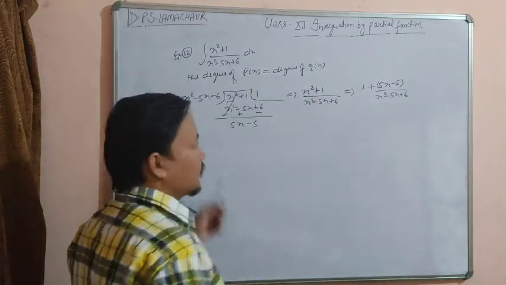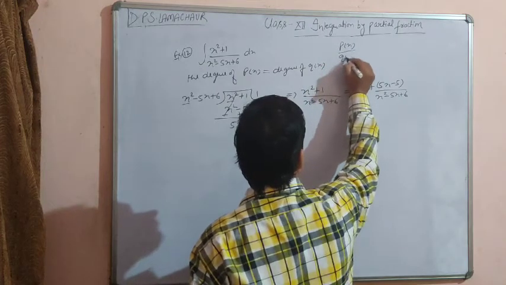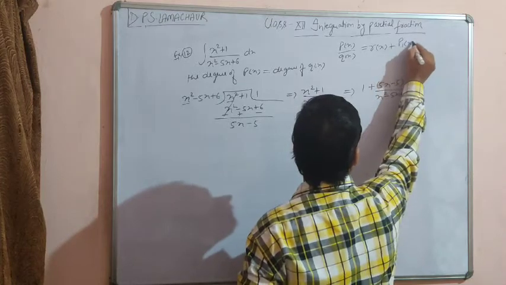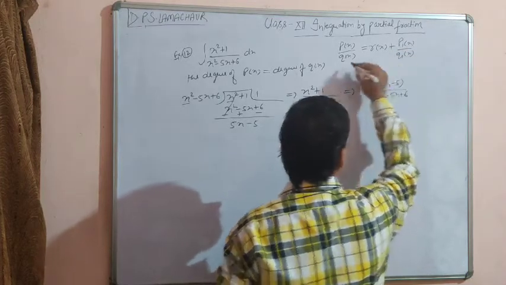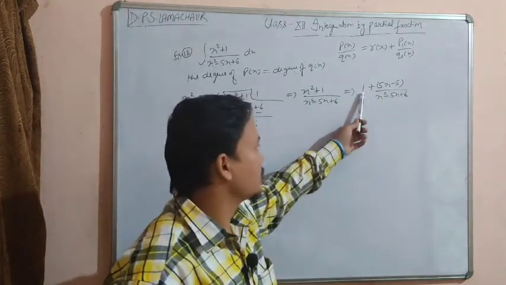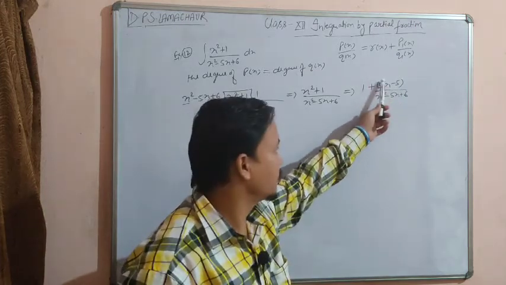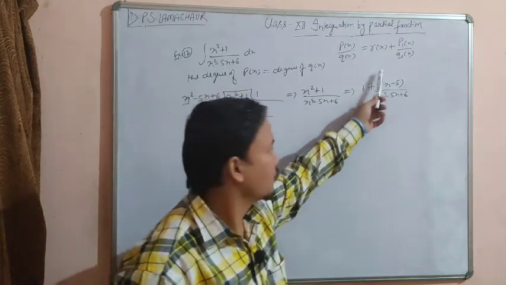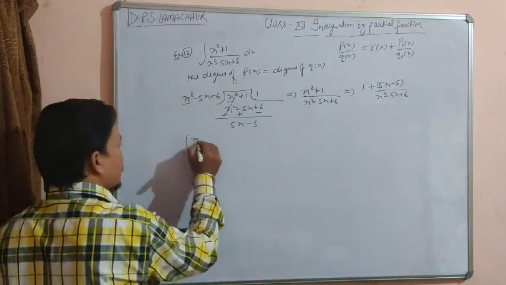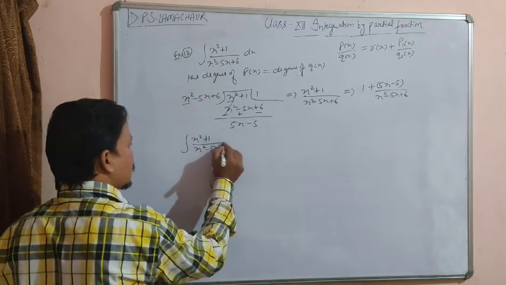I told you earlier that px upon qx can be expressed as rx plus p1x upon q1x after dividing, where rx is a function, here a constant function, and p1x upon q1x is a proper fraction. You can see the degree of numerator is less than the degree of denominator, so now it is a proper fraction.